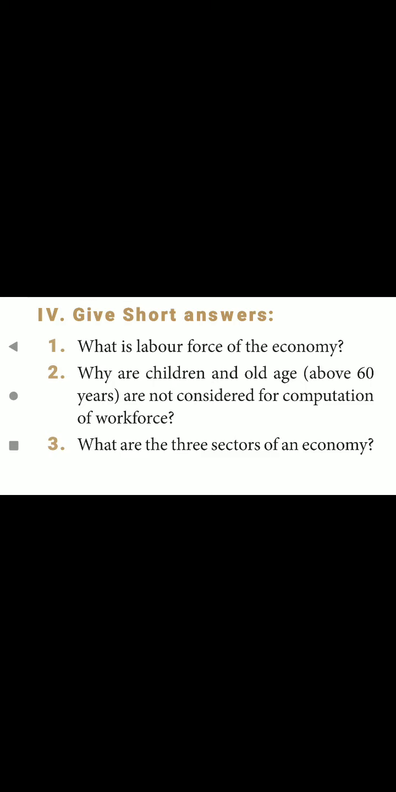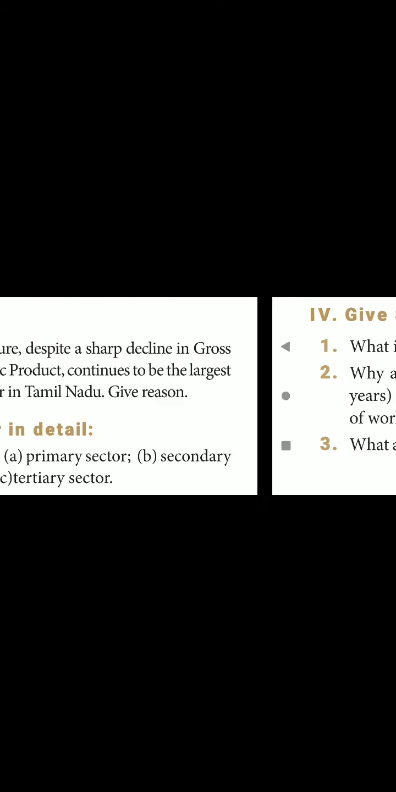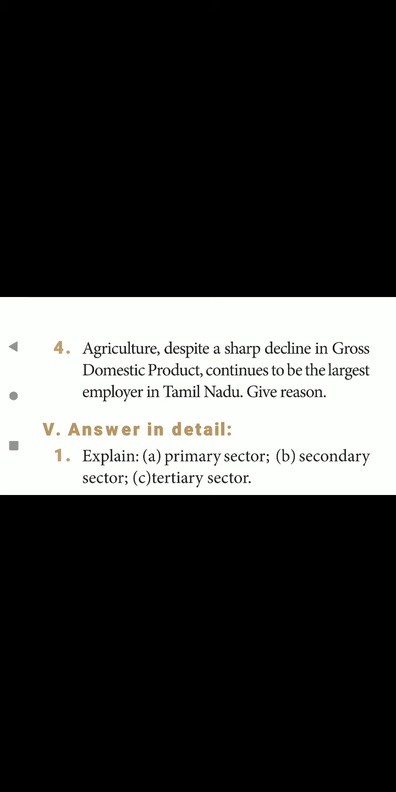Third question, what are the three sectors of the economy? It's also page number 293. The economy is classified into three sectors: primary or agriculture sector, secondary or industrial sector, and tertiary or service sector. Next, fourth question. Agriculture, despite a sharp decline in gross domestic product, continues to be the largest employer in Tamil Nadu. Give reason.